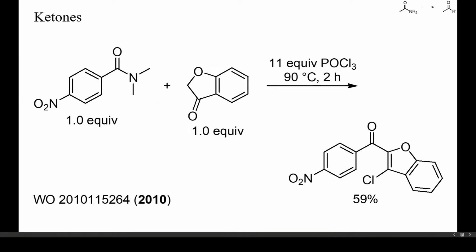Here, benzofuranone was acylated with the 4-nitrobenzamide. The intermediate diketone was then deoxychlorinated by the excess phosphorus oxychloride to yield mostly the isomer shown.